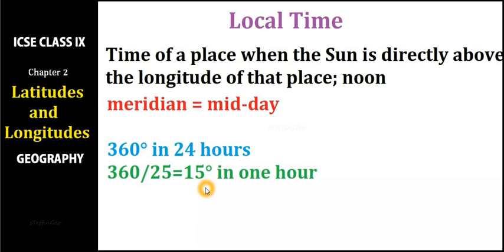That means if the sun is directly above the 1° east meridian, after 4 minutes it will be directly above the 2° east meridian. After every 4 minutes, each and every longitude will have its own local time, right? So local time is the time of one particular longitude when the sun is directly above that longitude, and the sun is directly above a longitude during noon time.